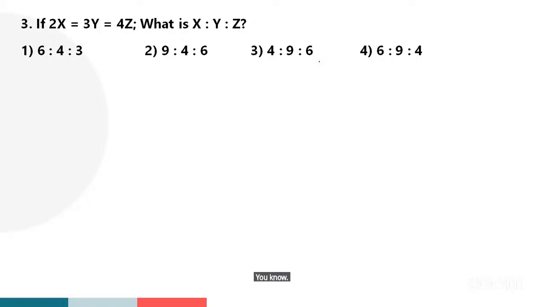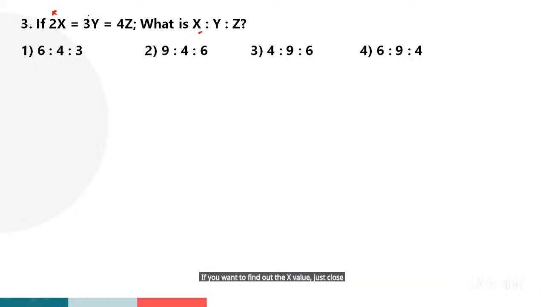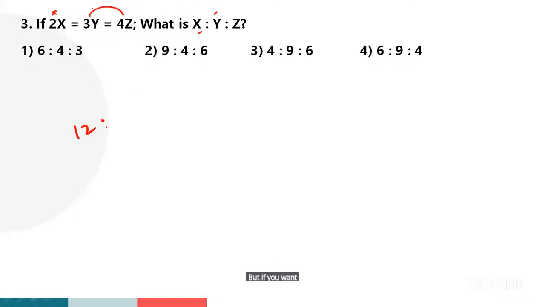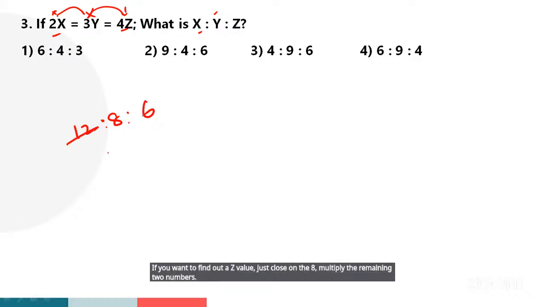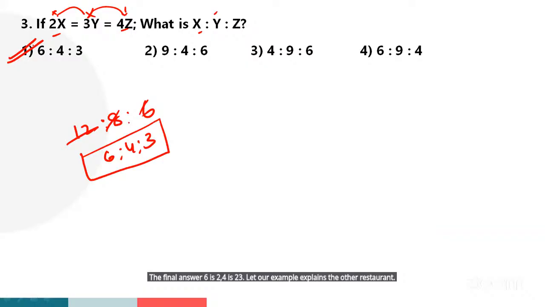Find out the x is to y is to z. I explained this problem as an example. If you want to find out the x value, just close the x and multiply the remaining numbers. So 3 into 4. If you want to find out the y value, just close the y and multiply the remaining numbers: 2 4s are 8. If you want to find out the z value, just close the z and multiply the remaining two numbers, 2 3s are 6. The final answer is 6 is to 4 is to 3. I explained that as an example, otherwise not.